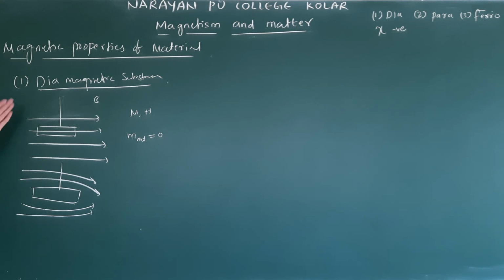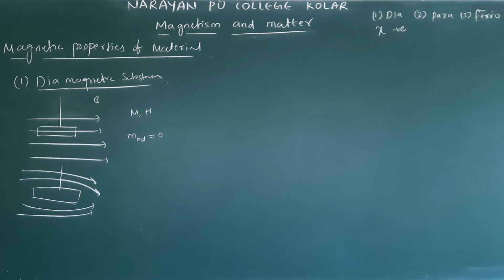That's why diamagnetic substances do not attract like magnetic materials. When we suspend a diamagnetic substance in a uniform magnetic field, this material repels the magnetic field lines. The material which repels the magnetic field lines, we call it a diamagnetic substance. The reason is M and H are aligned in opposite directions. Why it is opposite needs deeper study, which we will see in higher classes.